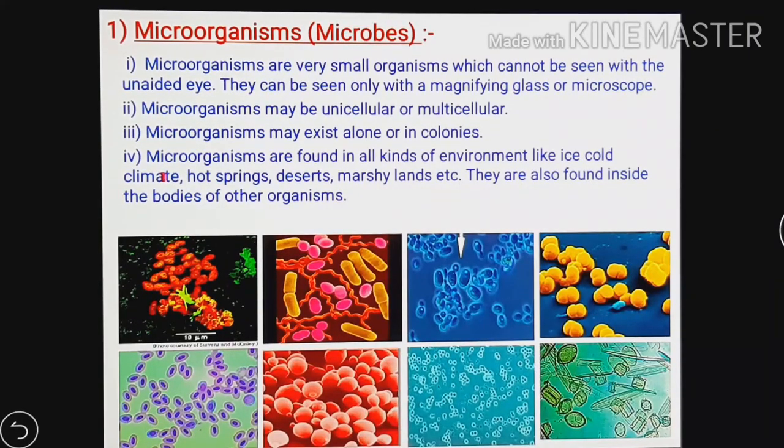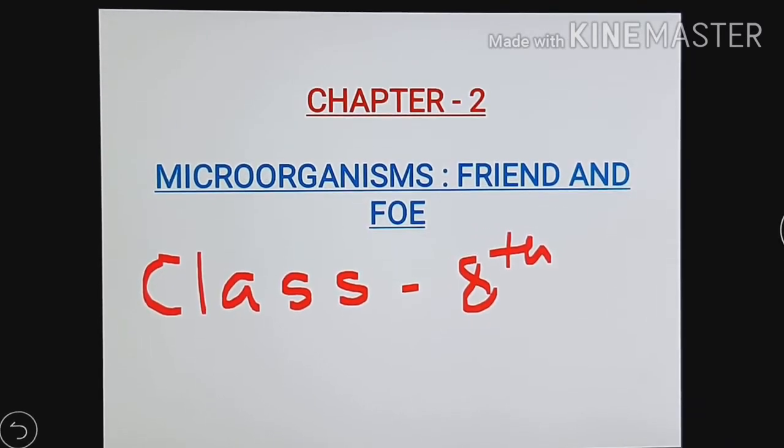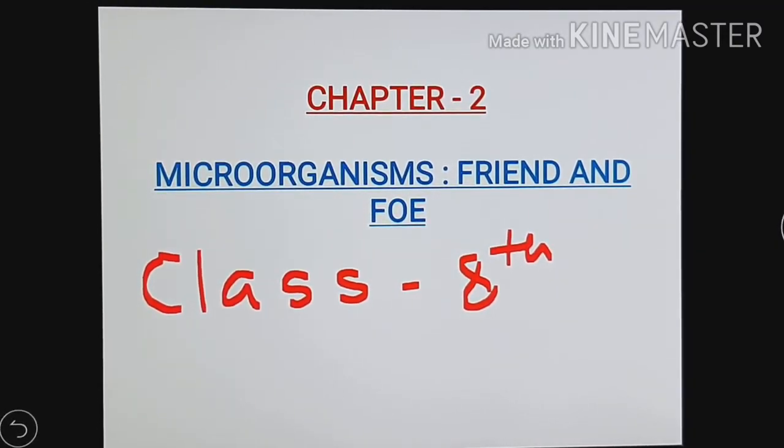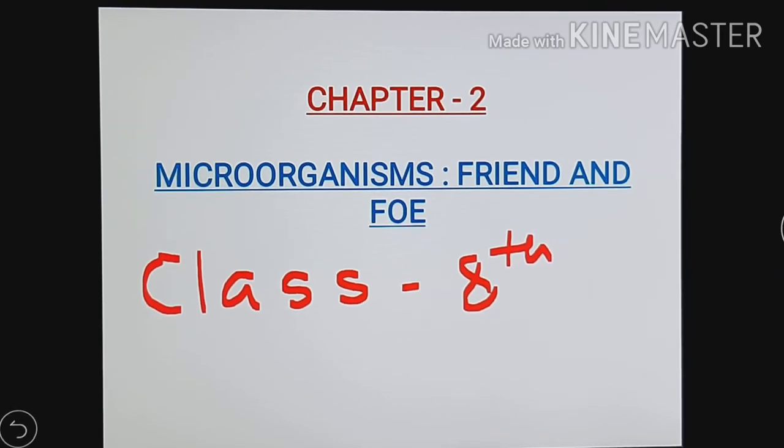Here in the slide, the first point is microorganisms. The microorganisms are also called microbes. Here in the bracket you can see this is another word for microorganisms. So we can say microorganisms or microbes. Students, you have seen several kinds of plants and animals. However, there are other living organisms around us which we normally cannot see. These are called microorganisms or microbes.